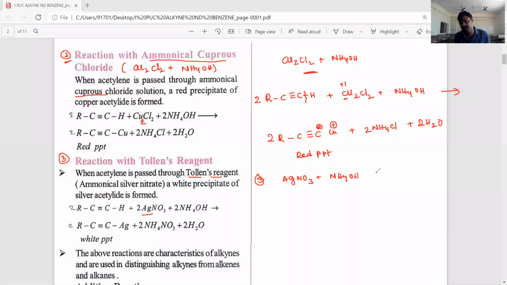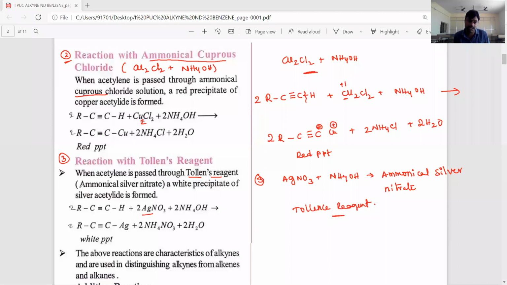This is known as ammonical silver nitrate, and ammonical silver nitrate is known as Tollens reagent. This Tollens reagent reacts with terminal alkynes.